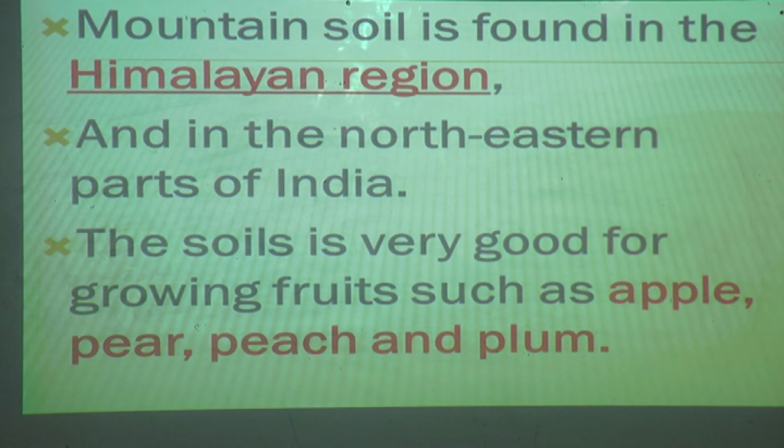So in this type of mountain soil, what type of crops can be grown? Like apples. The Himalayan region is cool, so what type of crops are grown? We can grow fruits such as apple, pear, peach and plum.